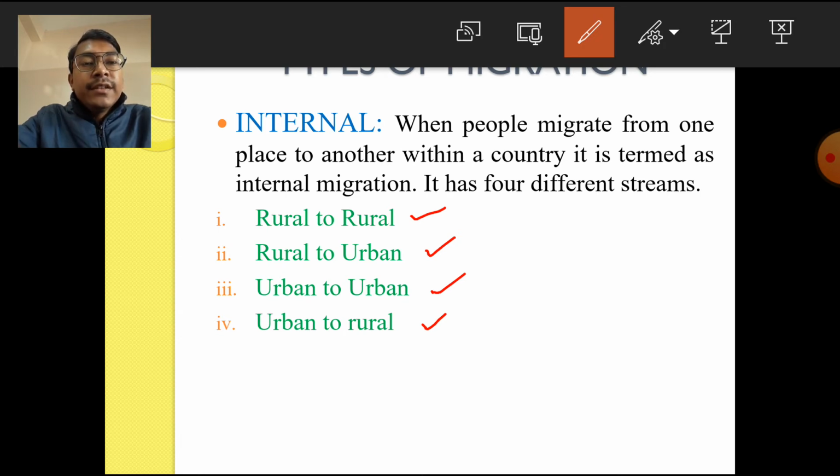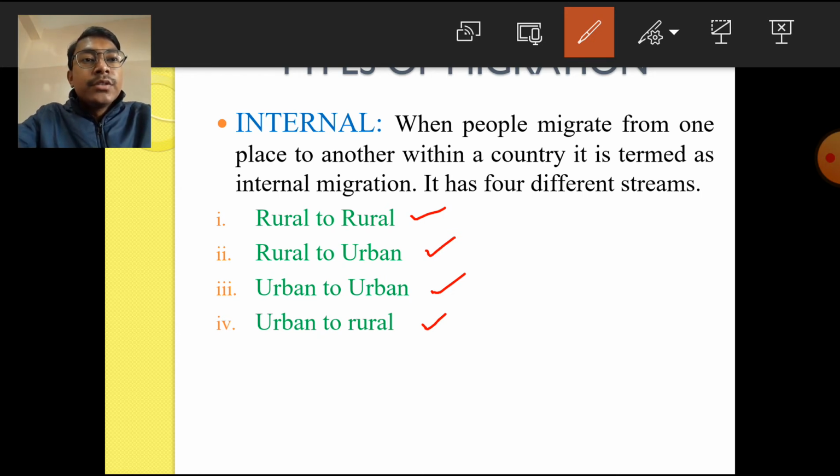Even sometimes you may see that many of the people who are migrants, who are staying in rented houses in the urban areas, because the cost of house rent is very high, sometimes they prefer to live just on the outskirts of the cities so that they can get land at a cheaper price and have their own house. So in that case also urban to rural migration takes place.